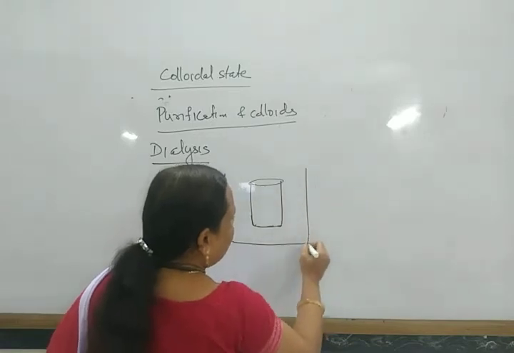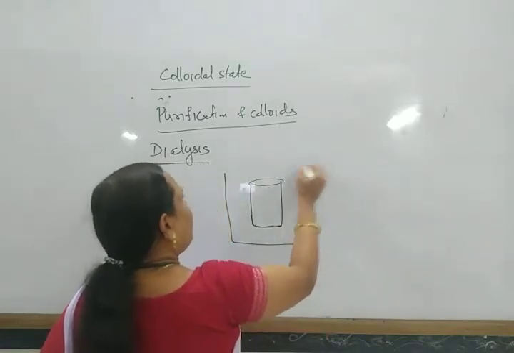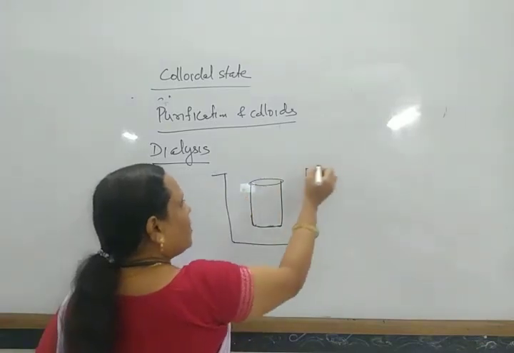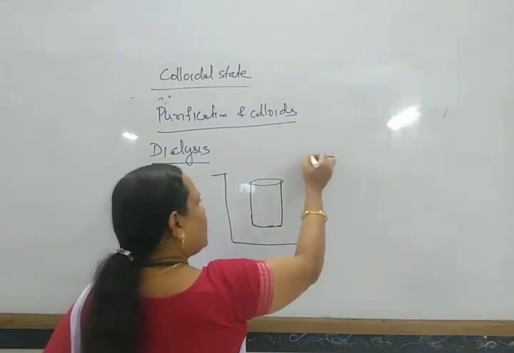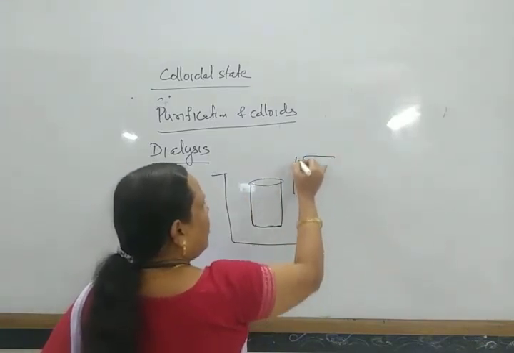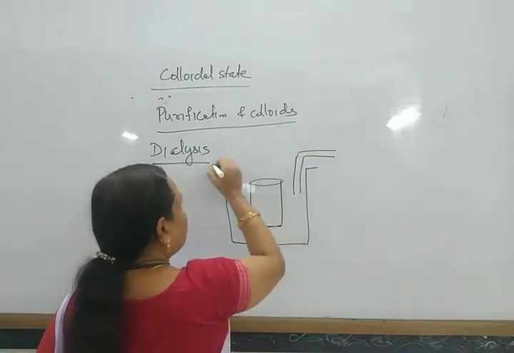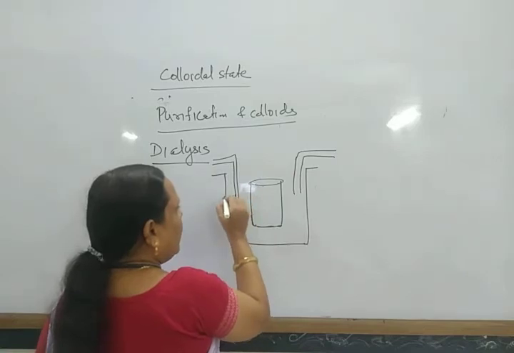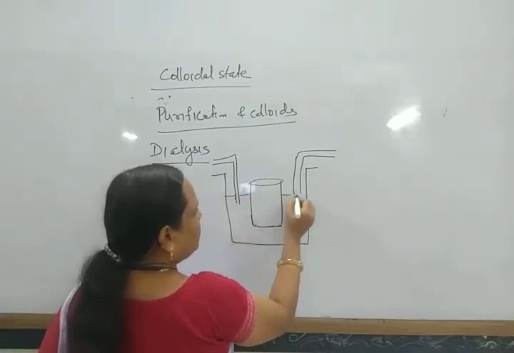This container was taken in another container where we can supply continuous water, and water supply and removal of water also takes place.